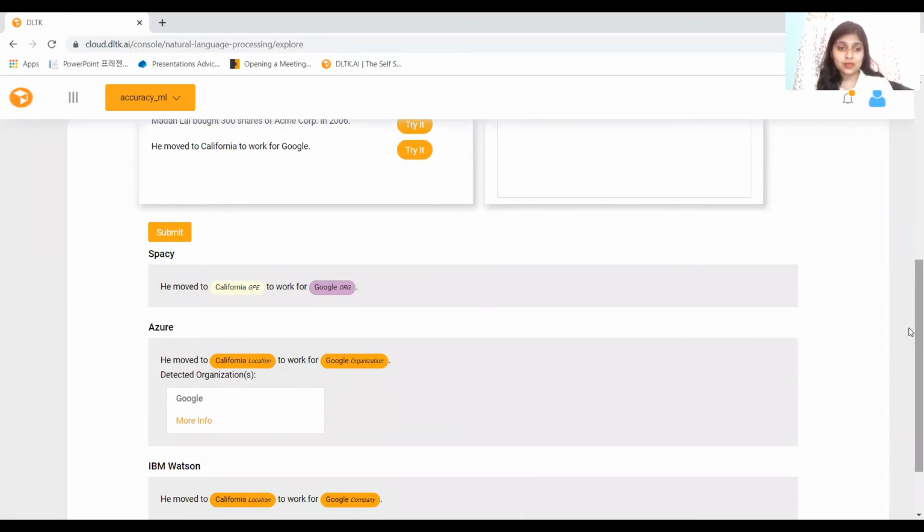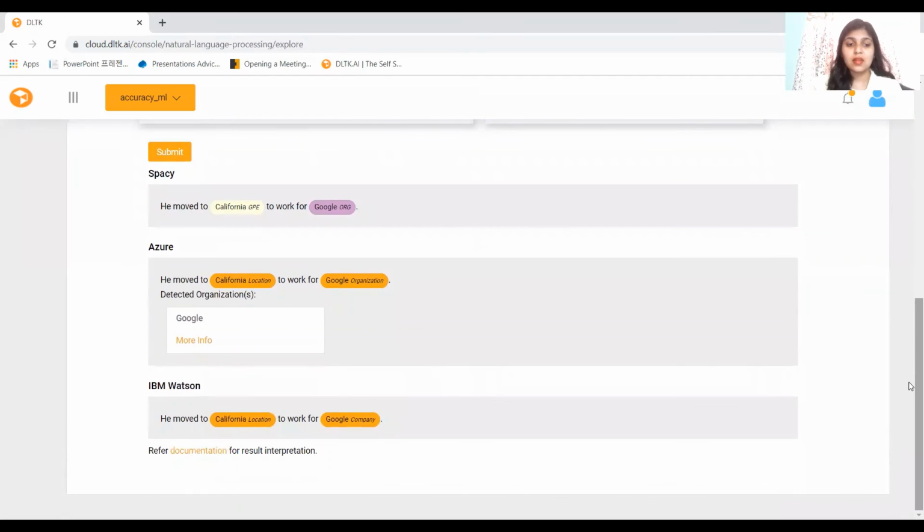The output is as follows. Google is shown as an organization name and California as GPE. And in the case of Azure, California is shown as a location and Google as an organization name. With IBM Watson, California is shown as location and Google as a company name.